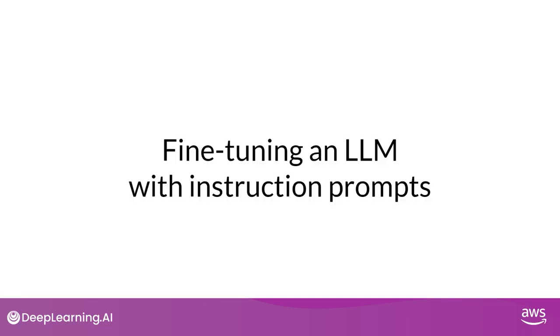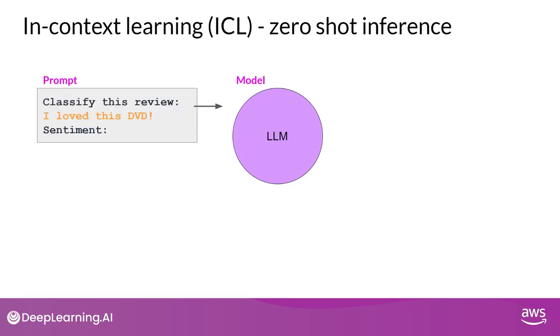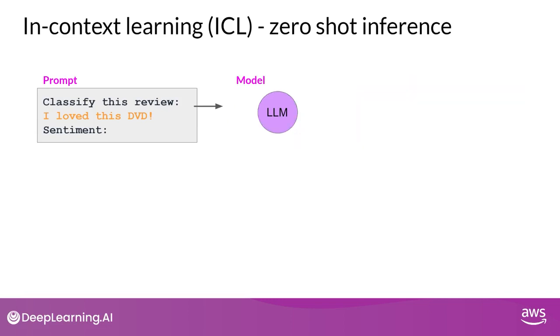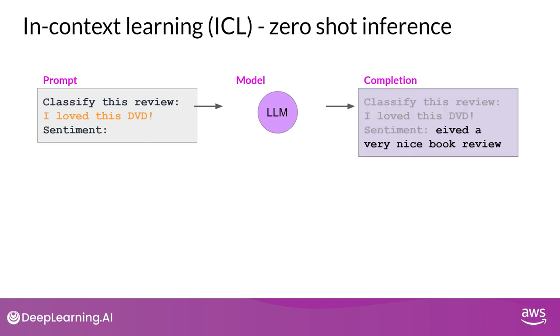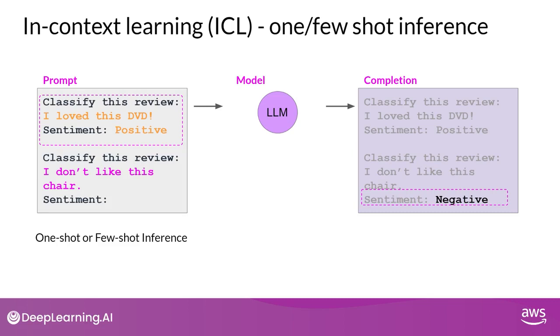Let's start by discussing how to fine-tune an LLM with instruction prompts. Earlier in the course, you saw that some models are capable of identifying instructions contained in a prompt and correctly carrying out zero-shot inference, while others, such as smaller LLMs, may fail to carry out the task, like the example shown here. You also saw that including one or more examples of what you want the model to do, known as one-shot or few-shot inference, can be enough to help the model identify the task and generate a good completion.